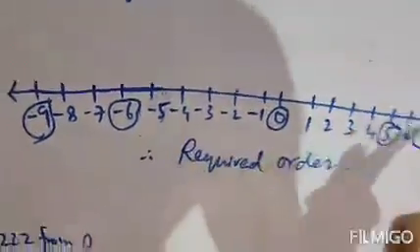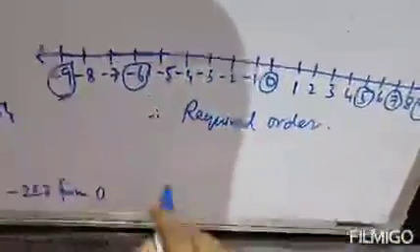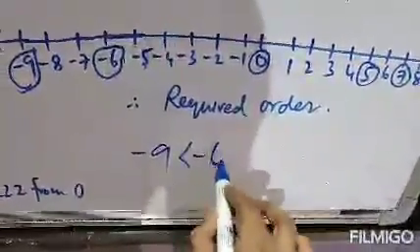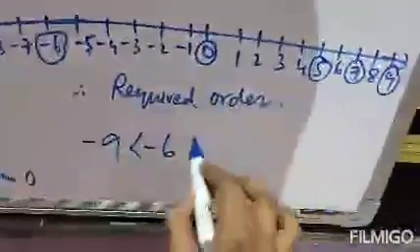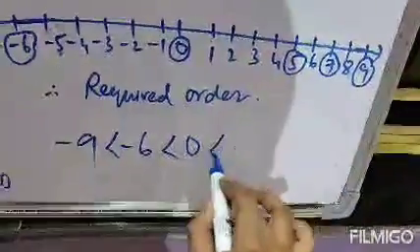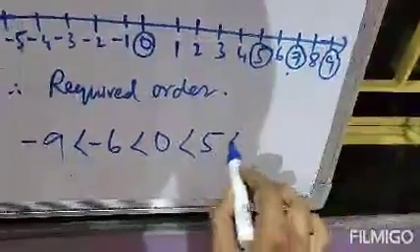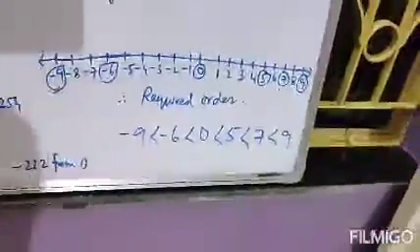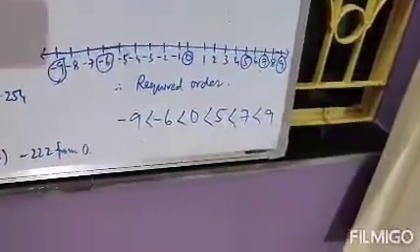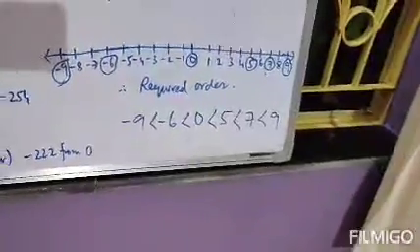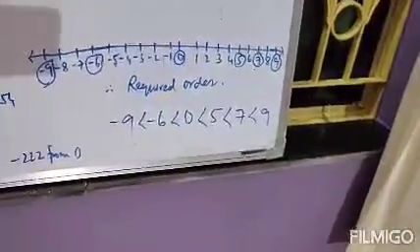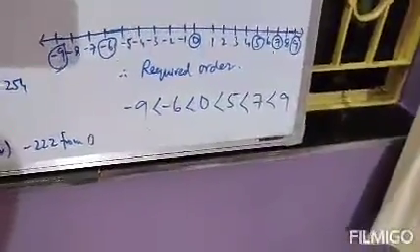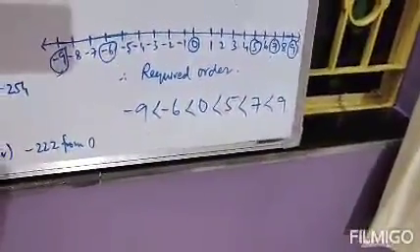Among these numbers, the smallest number will be minus 9, then minus 6, then 0, then 5, then 7, and then at last 9. That means minus 9, minus 6, 0, 5, 7, and then 9.